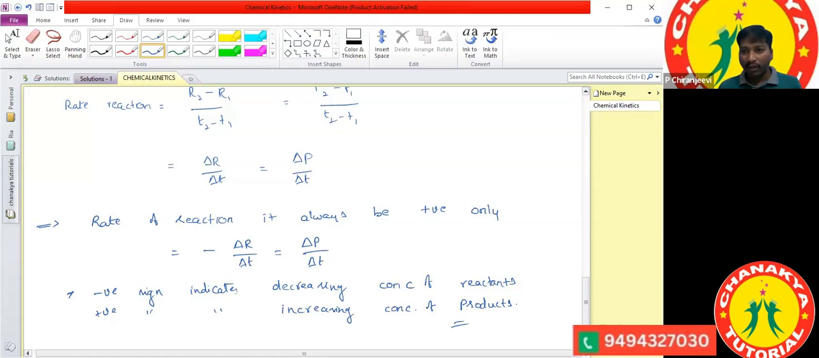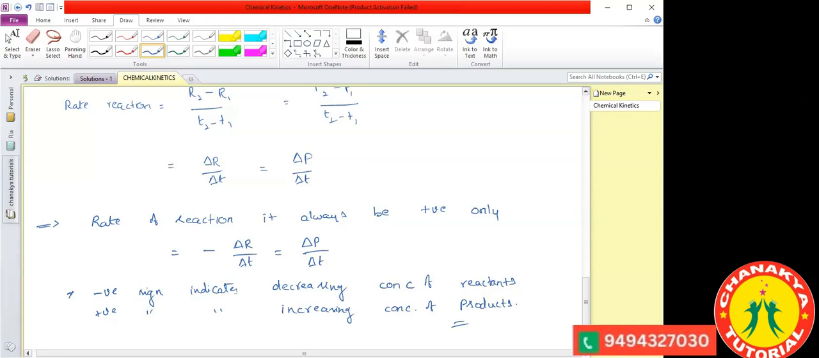Okay. In the next class, we will discuss the types of reactions again. The rate of reaction can be expressed in two types: instantaneous rate of reaction and average rate of reaction. Then we'll slowly go to the next concept. Until here, clear, everyone? Yes, sir. Right, then we will continue in the next class.